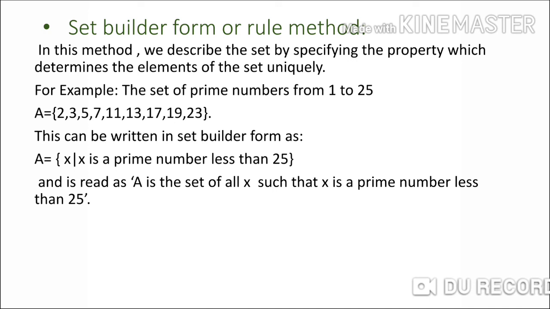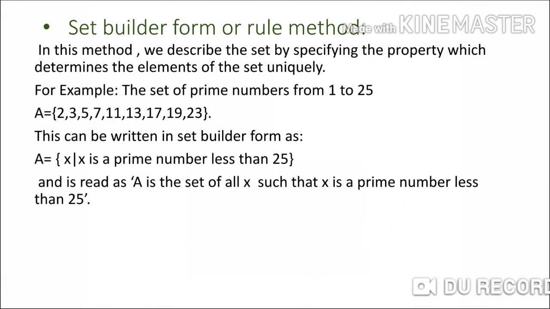And how are we going to read it? A is a set of all x such that x is a prime number less than 25. Okay, this is about the two methods of writing the set. First is a listing method and second one is a set builder form or a rule method.